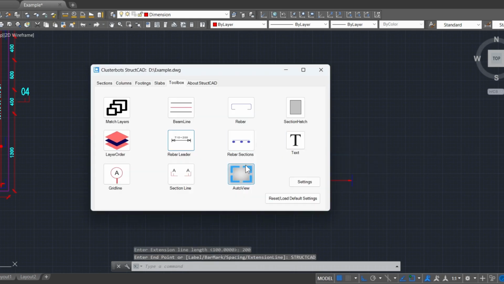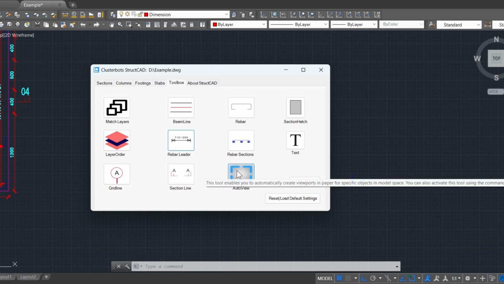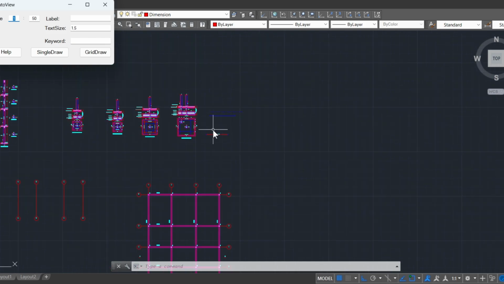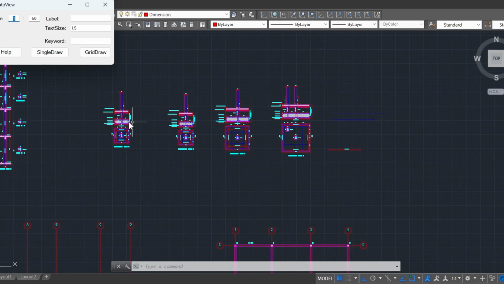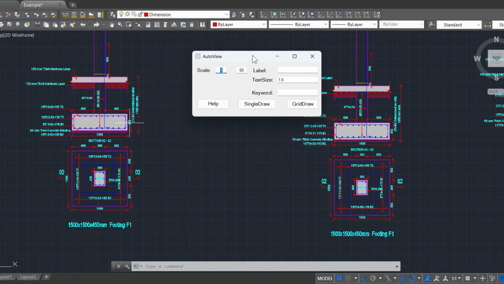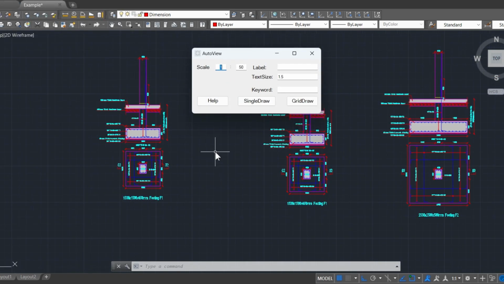Now let's use the Auto View tool by clicking the Auto View button, which will launch the Auto View window. The Auto View tool helps to create paper space viewports for your drawings in the AutoCAD model space. The first step when using Auto View is to set the drawing scale. The first input is for model space and the second input on the left is paper space. You can either input a fixed label for the viewport or use a keyword to select text in the model space to be used for the label. You can use the text size box to input the size for the viewport label.